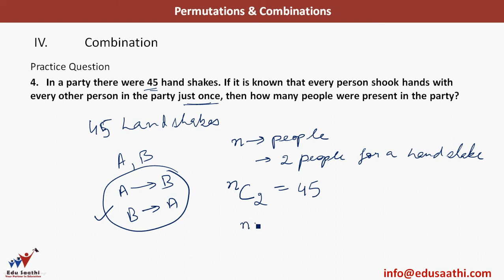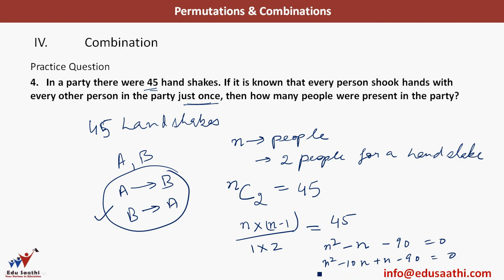What is NC2? I can write n into n minus 1. I am using the shortcut here, which I explained 2 questions back. n into n minus 1 divided by 1 into 2, this is NC2, is equal to 45. So I have a quadratic equation here which says n square minus n minus 90 is equal to 0. So I'll have n square minus 10n plus 9n minus 90 is equal to 0. When you solve this quadratic equation, I'm running out of space here.